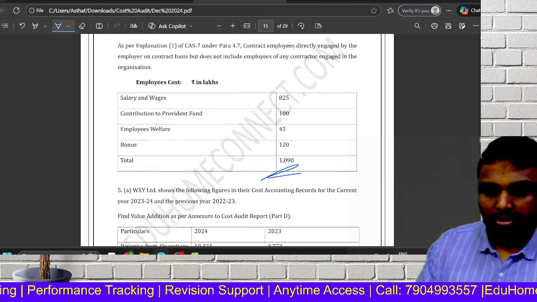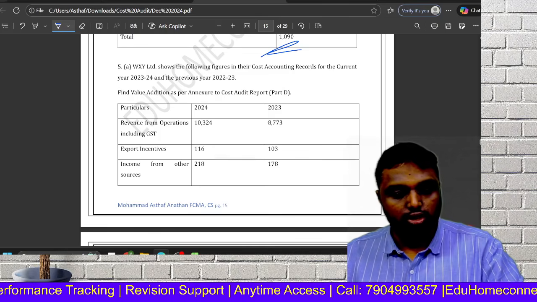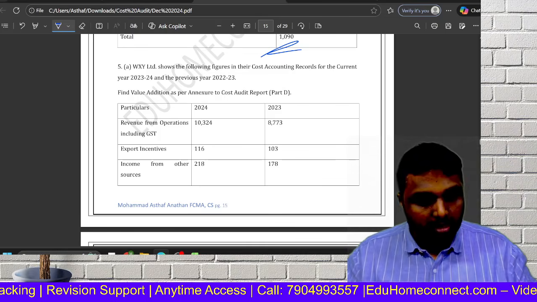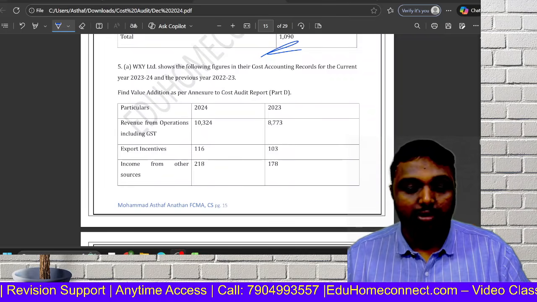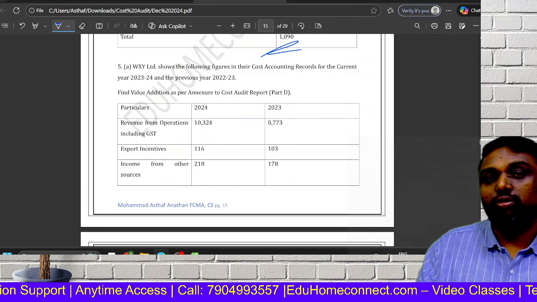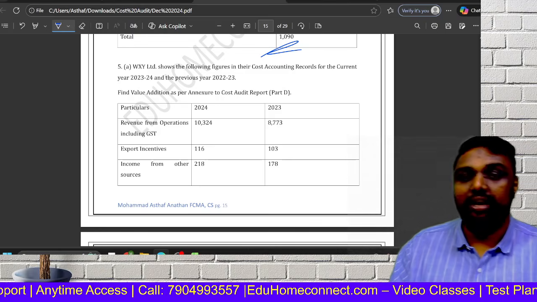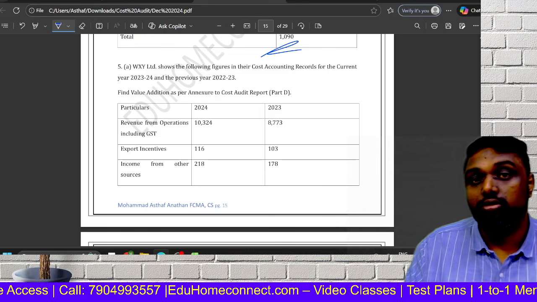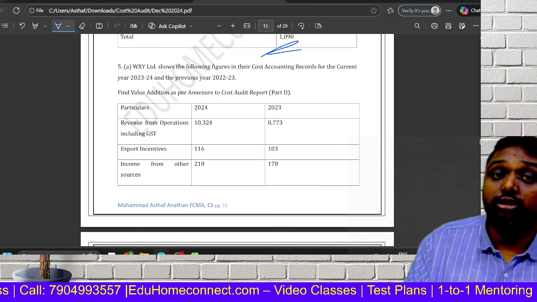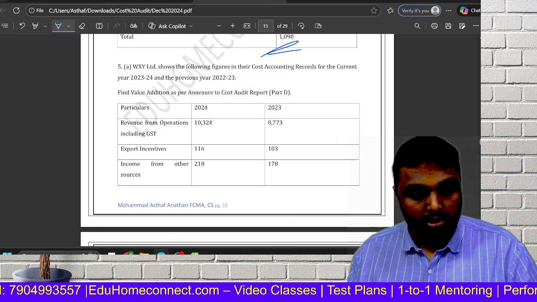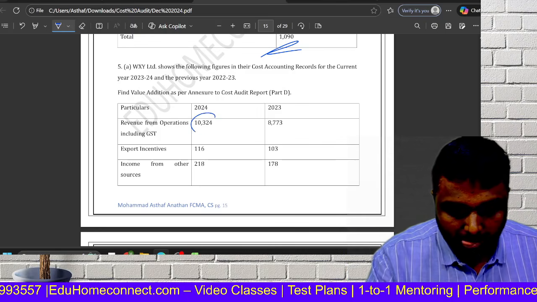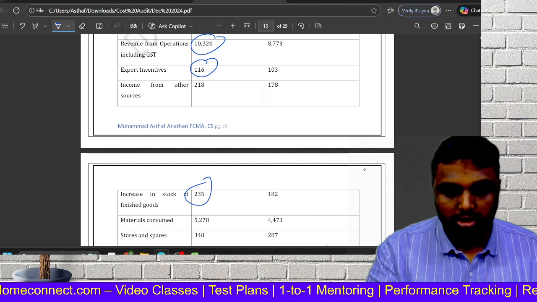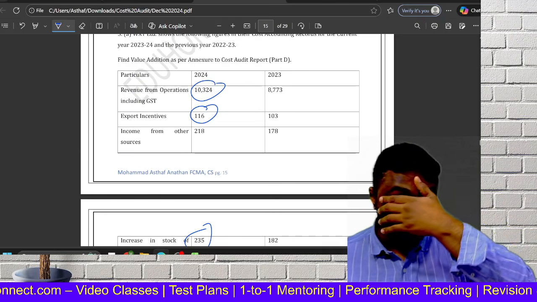So correct, 1090. Again, what is the question on? Value addition, yes. If profit reconciliation is not coming, then the question will come on value addition. Value addition is very easy. What is your sales? Add export incentive, anything you have to take, any adjustment of stock, then you have to less the cost of bought-out goods. Sometimes they'll ask you earning available for distribution, so you have to add other income also. So revenue, you have to add, these two items will come. Increase in stock also you have to add.